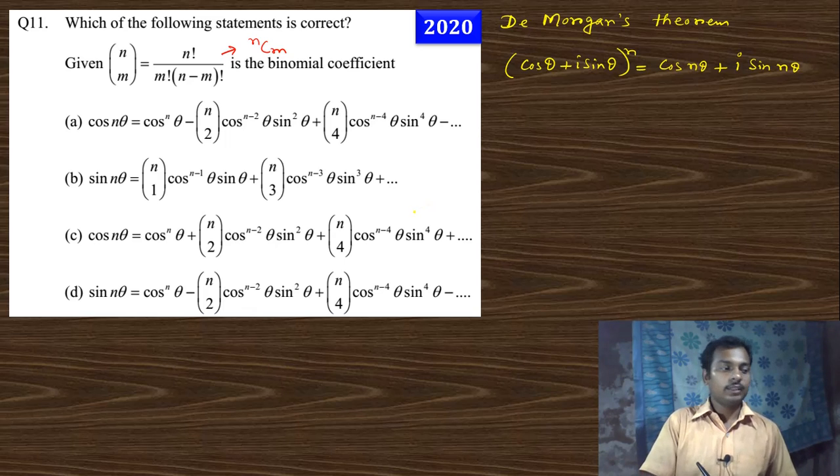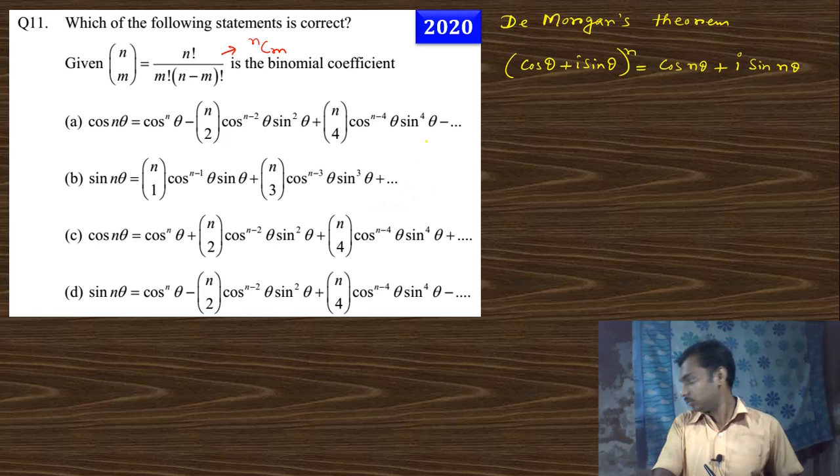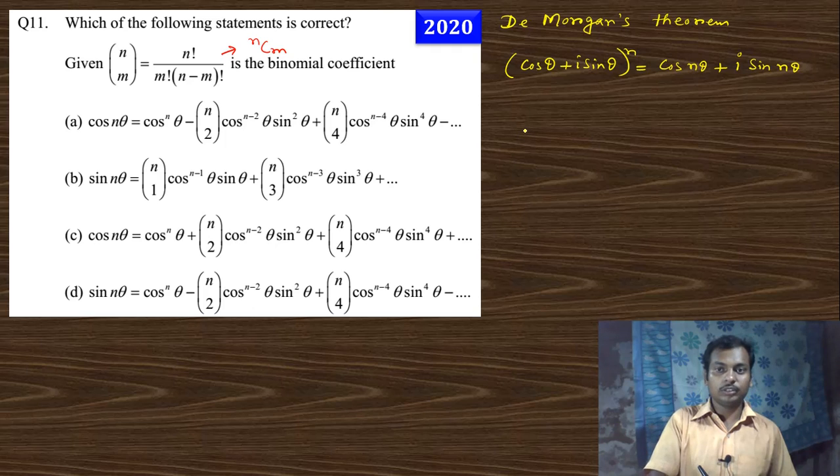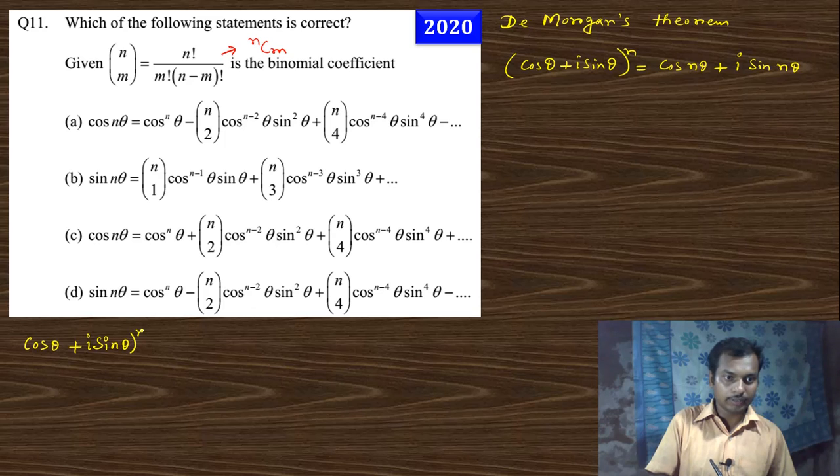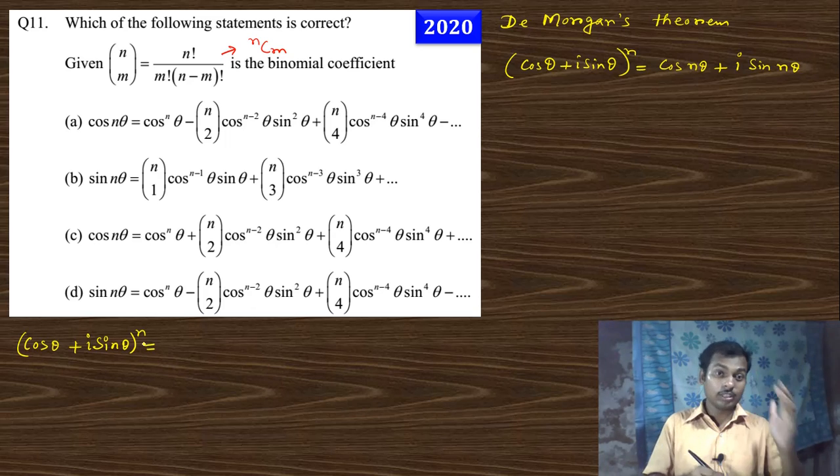Now I want to find the left hand side, (cos theta plus i sin theta) whole to the power n, and I want to expand this using the binomial theorem.